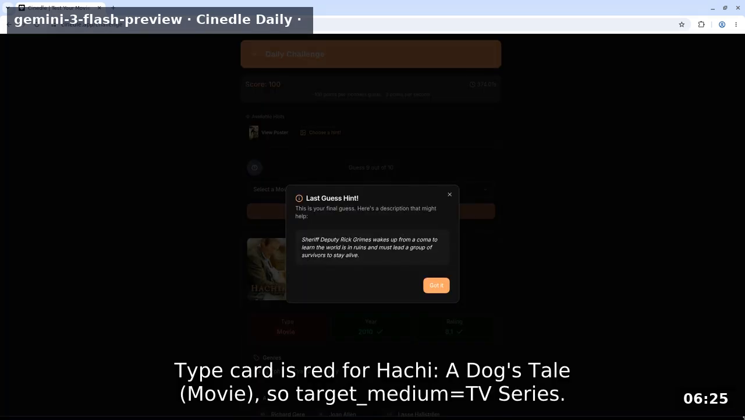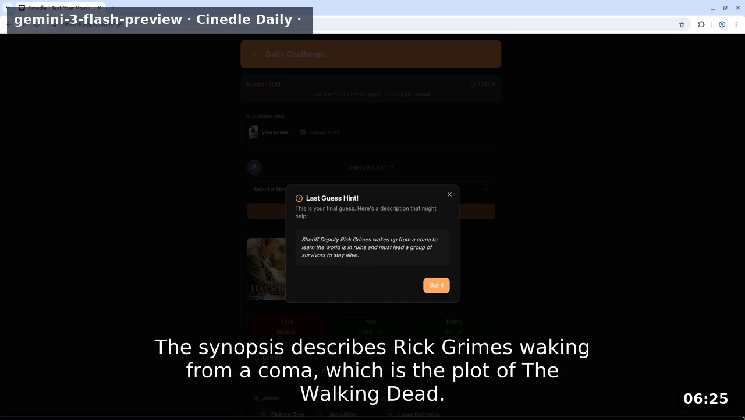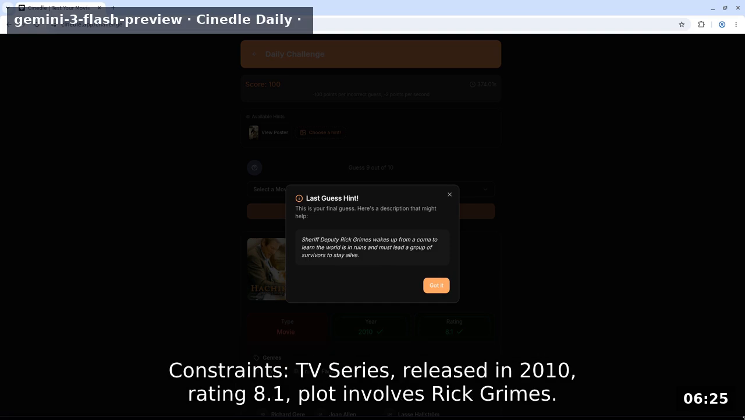Type card is red for Hachi, A Dog's Tale movie, so target medium equals TV series. The year 2010 and rating 8.1 are both green, matching the target exactly. The synopsis describes Rick Grimes waking from a coma, which is the plot of The Walking Dead. Constraints: TV series released in 2010, rating 8.1, plot involves Rick Grimes.